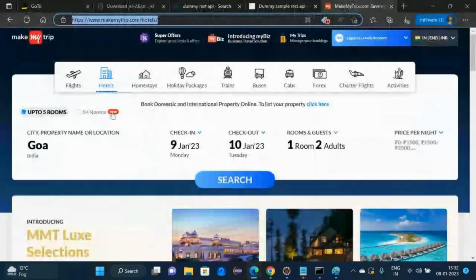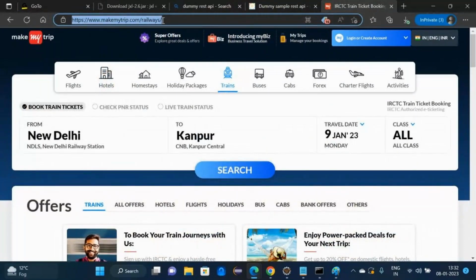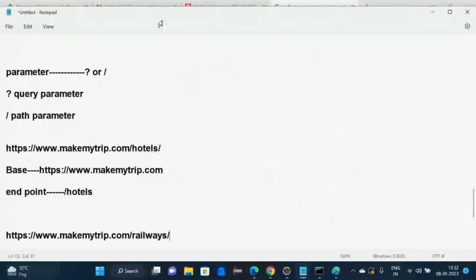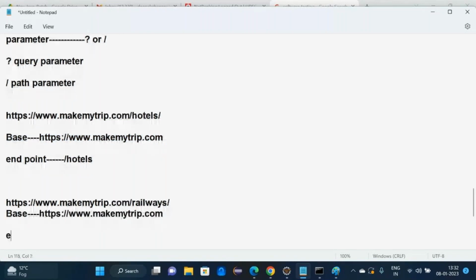Now let me take one more example: trains. What is the base? Up to .com. The endpoint is up to .com slash railways. Railways. Are things clear?